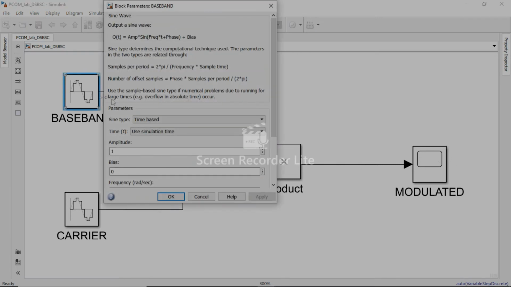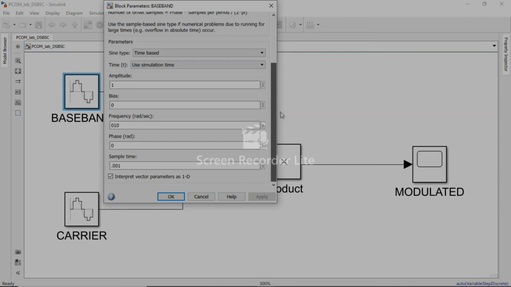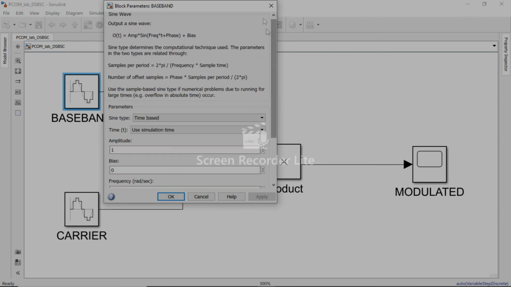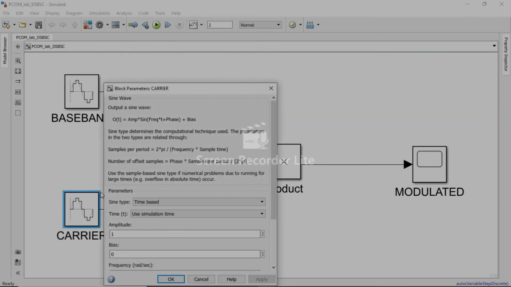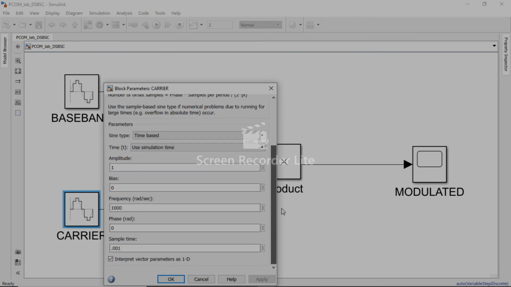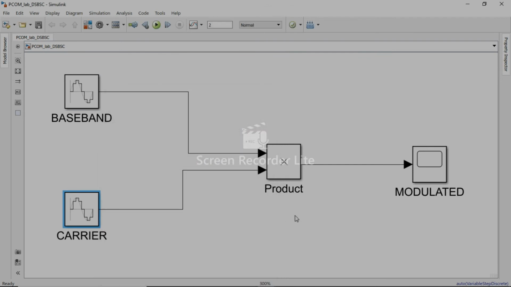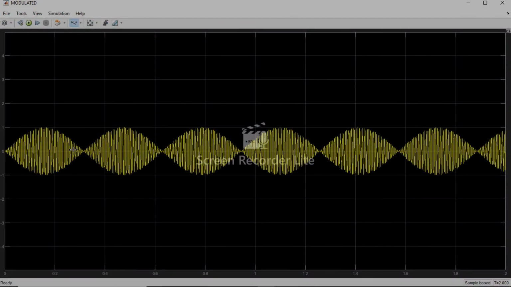First, let's see the parameters. Amplitude is 1, same as the carrier. Amplitude is 1, frequency 1000. So let's run this simulation. After it is done running, double click on the scope to see the output waveform. So this is the output waveform.